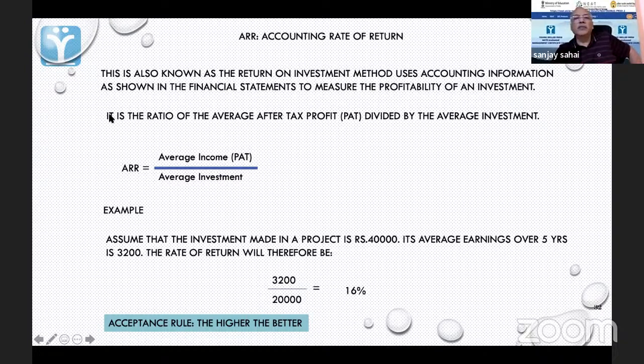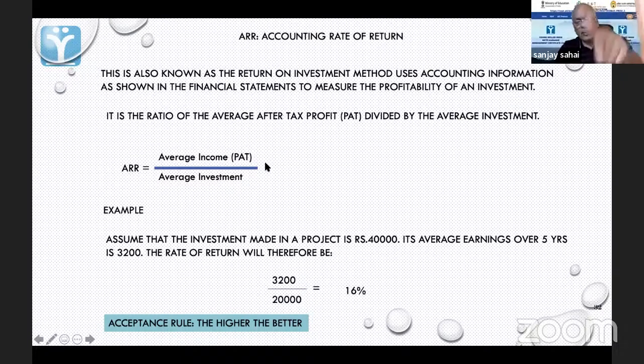It uses accounting information as shown in the financial statements to measure the profitability of an investment. So you will be projecting your financial statements, and based on those projections, you will arrive at your profit after tax. And in the formula, that profit after tax is being referred to as average income.